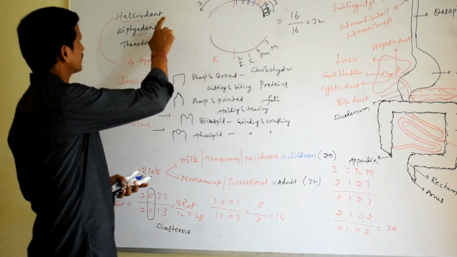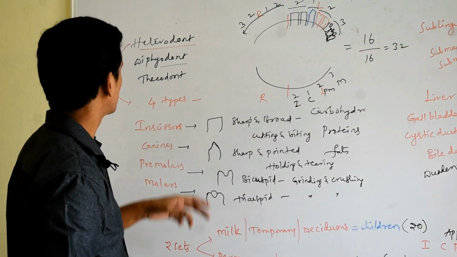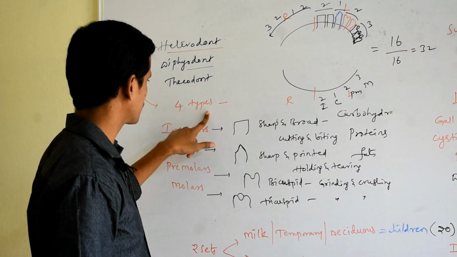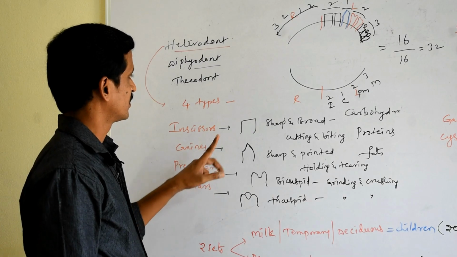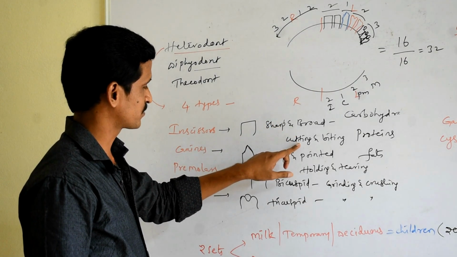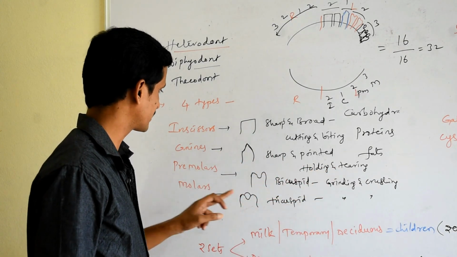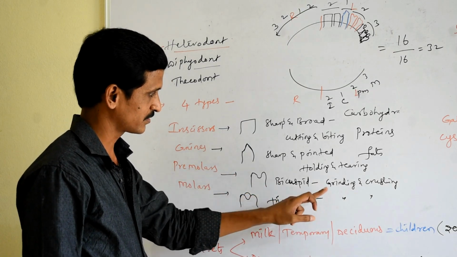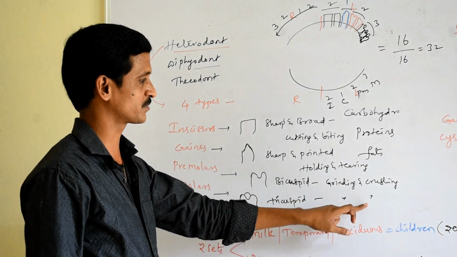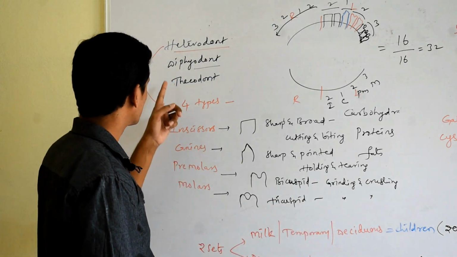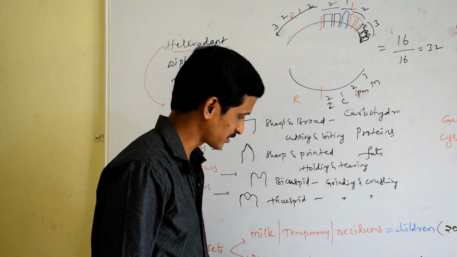Then let me repeat, human teeth are heterodont, diphyodont, thecodont in nature. Heterodont: humans possess 4 types of teeth. They are incisors, canines, premolars and molars. Incisors are sharp and broad, responsible for cutting and biting. Canines are sharp and pointed, help in holding and tearing. Premolars are bicuspid, responsible for grinding and crushing, and molars are tricuspid, also responsible for grinding and crushing. And diphyodont means humans possess 2 sets of teeth, milk teeth and permanent teeth.